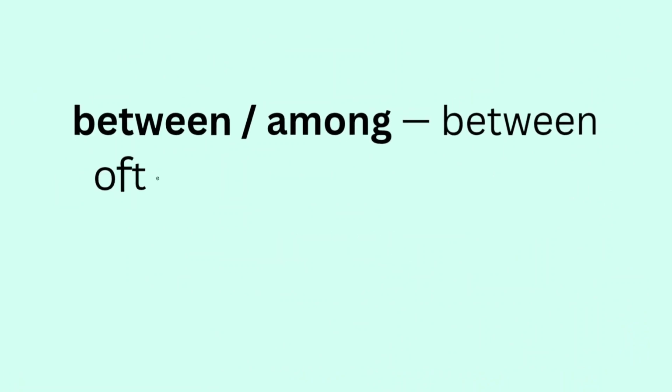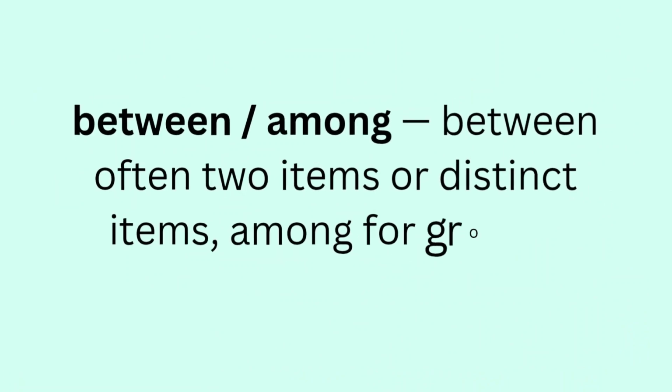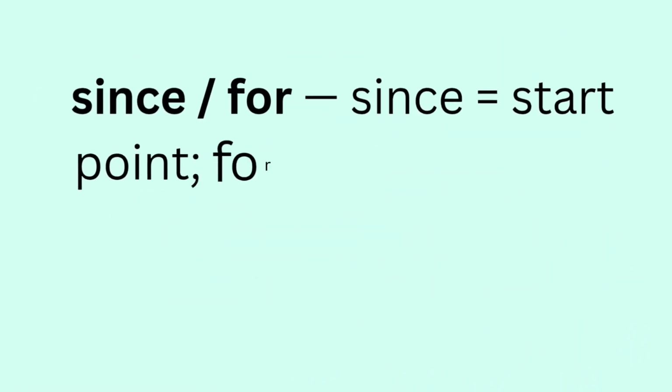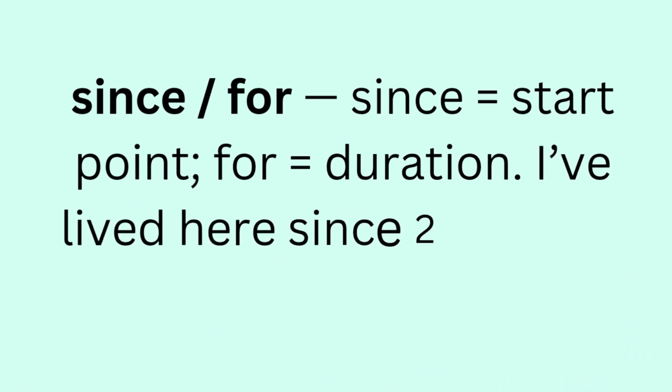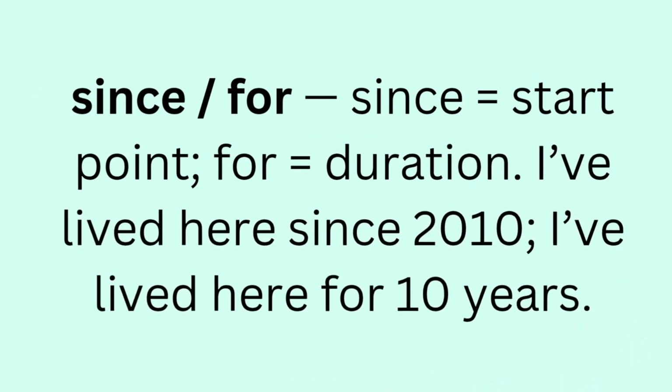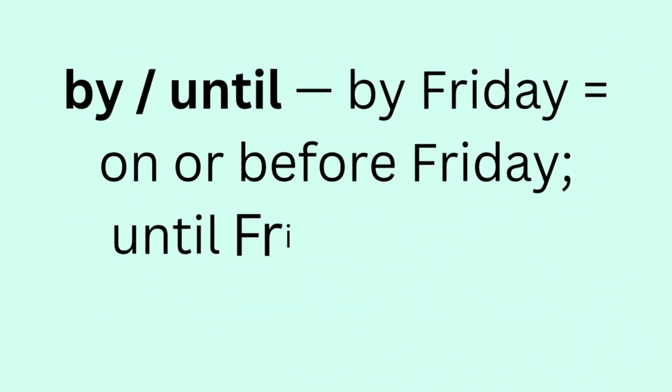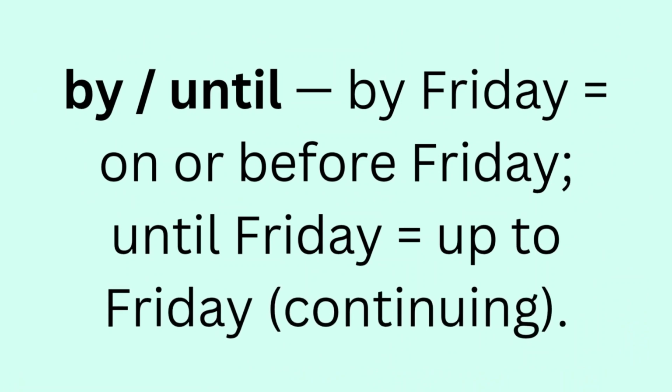Between or among. Between is often for two items or distinct items, among for groups. Context matters. Since, for. Since is the start point, for is duration. Example: I've lived here since 2010, I've lived here for 10 years. By or until. By Friday refers to on or before Friday, until Friday refers to up to Friday, continuing.